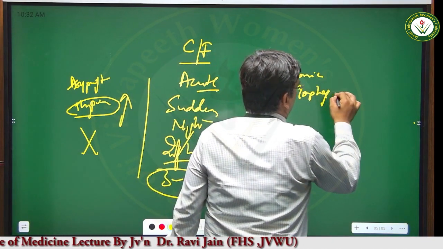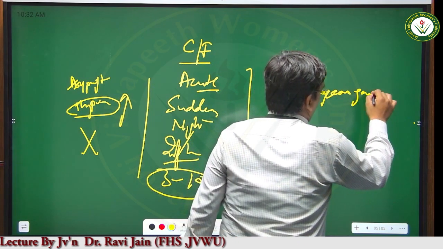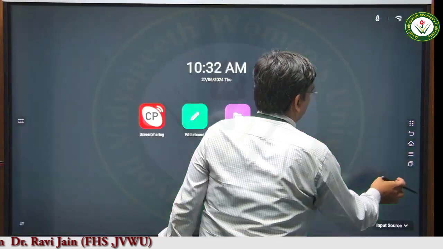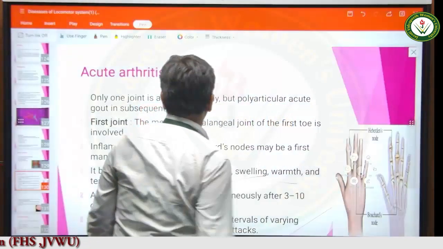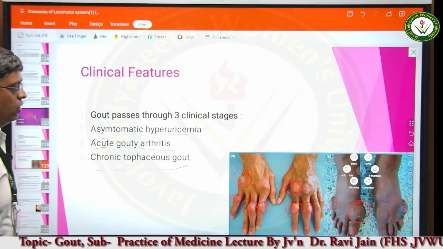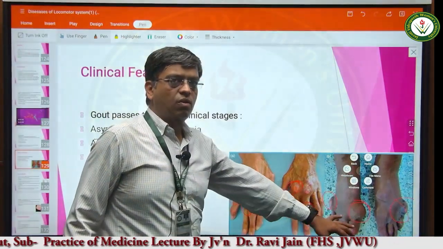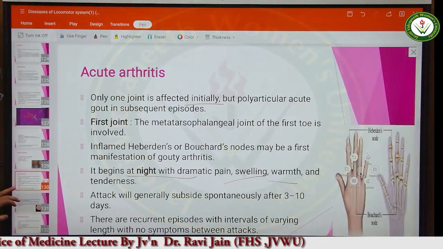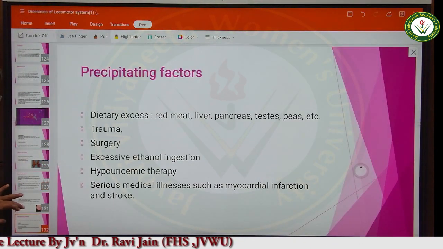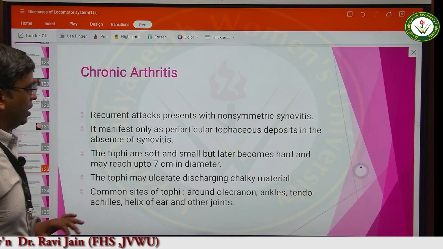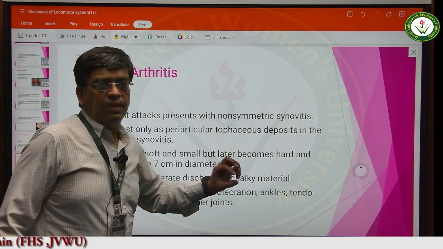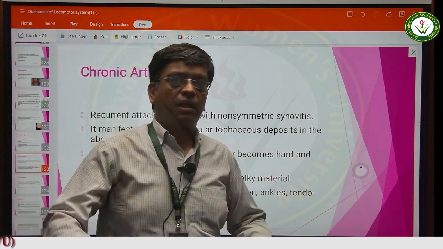Now, the third phase is the chronic tophaceous gout. Let me show you again the chronic tophaceous gout. Now, we have seen the tophi. This is the chronic tophaceous gout when the tophi are present. What are tophi? Tophi are initially a chalk-like material. They are initially soft and later they become hard.